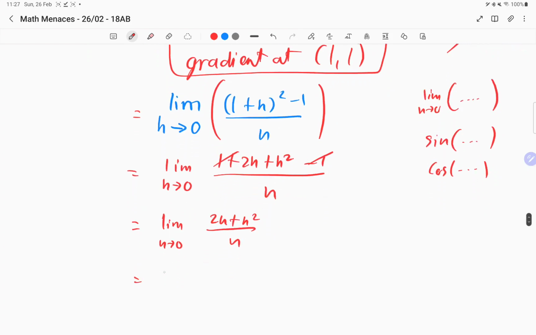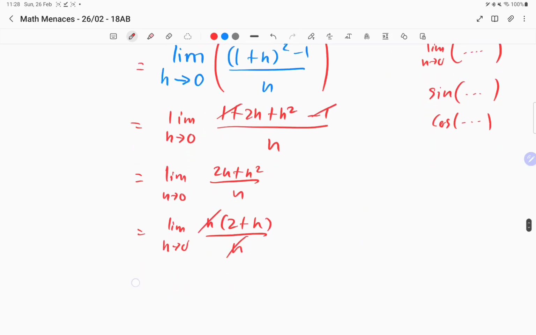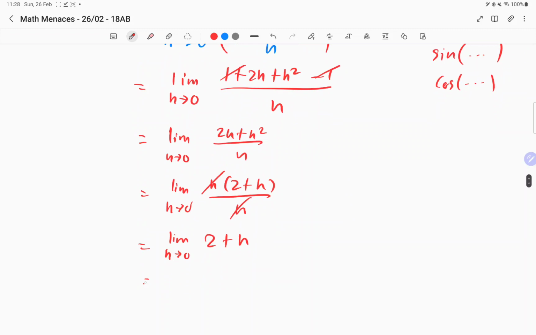And then you can take out h as a common factor. So h times 2 plus h, over h, which means you can cancel off the h, because note that h is not 0, so you can technically divide by h. So that would be 2 plus h, and as h tends towards 0, as this value gets closer and closer to 0, that whole expression gets closer and closer to 2. So the final answer when you get rid of the lim is just 2.